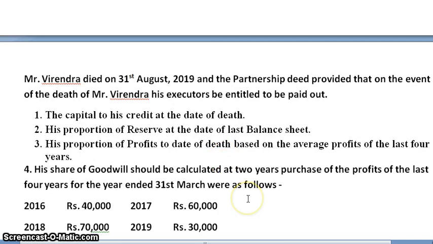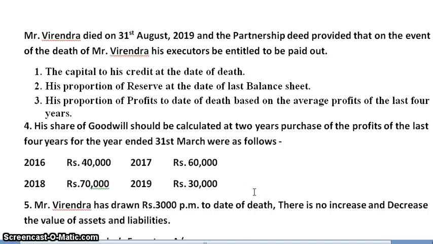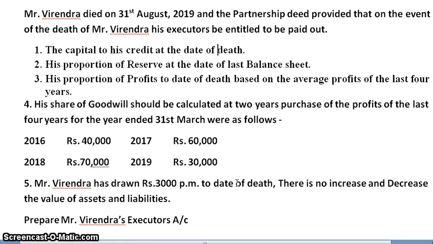First, the capital to his credit at the date of death, his proportion of reserve at the date of the balance sheet, his proportion of profits at the date of death based on the average profit of the last 4 years. His share of goodwill should be calculated at 2 years of purchase of the profits of the last 4 years for the year ended 31st March, which were as follows.